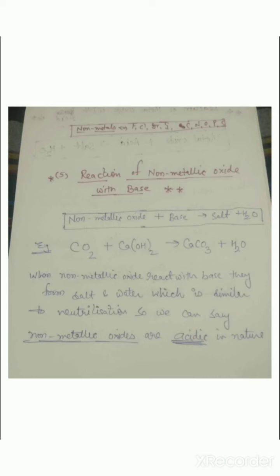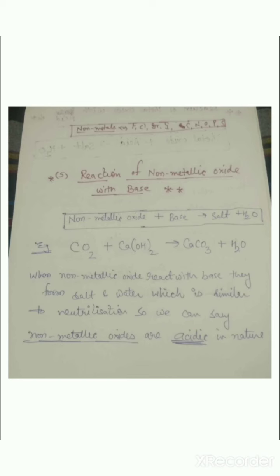So these are the reactions, or we can say the chemical properties of acids and bases. So far we have studied the first reaction, which is the reaction of metal with acid. The second reaction is the reaction of base with metal. The third is the neutralization reaction, in which acid and base react with each other to form salt and water.